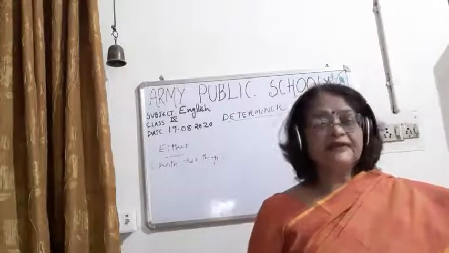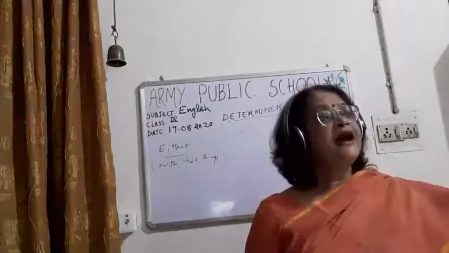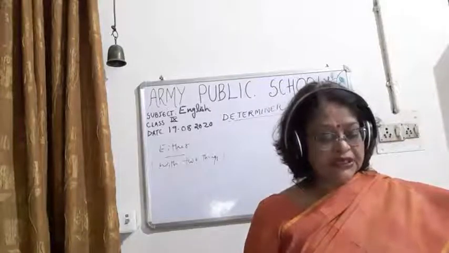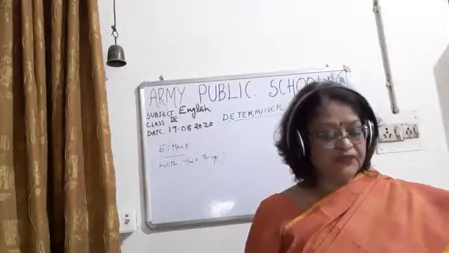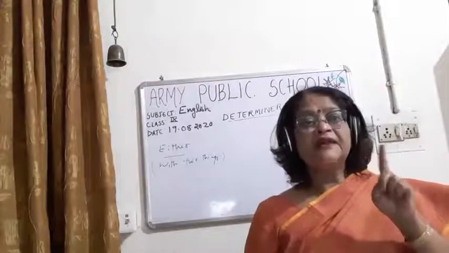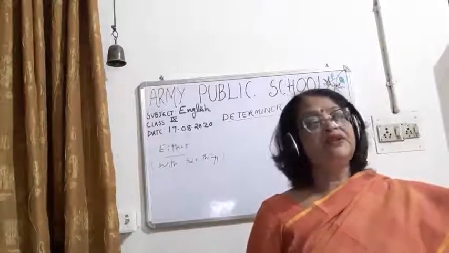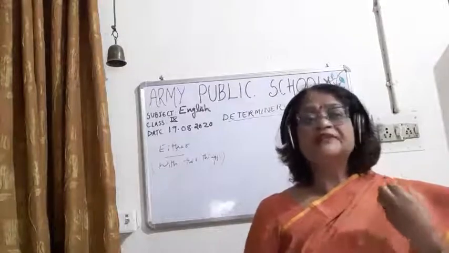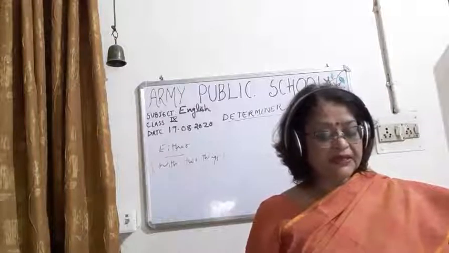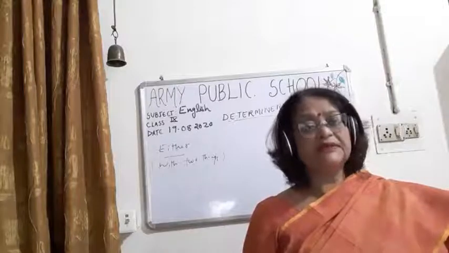So children, either is used to talk about two things, but usually indicates that only one of the two is involved. Only one thing is more focused on. We have to see that.